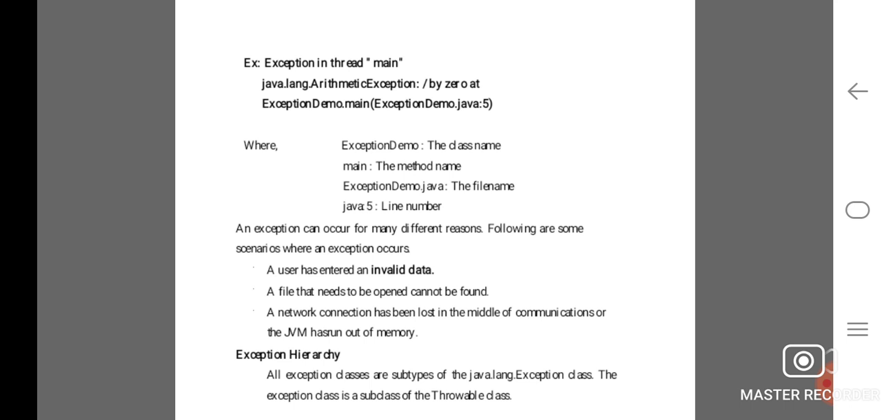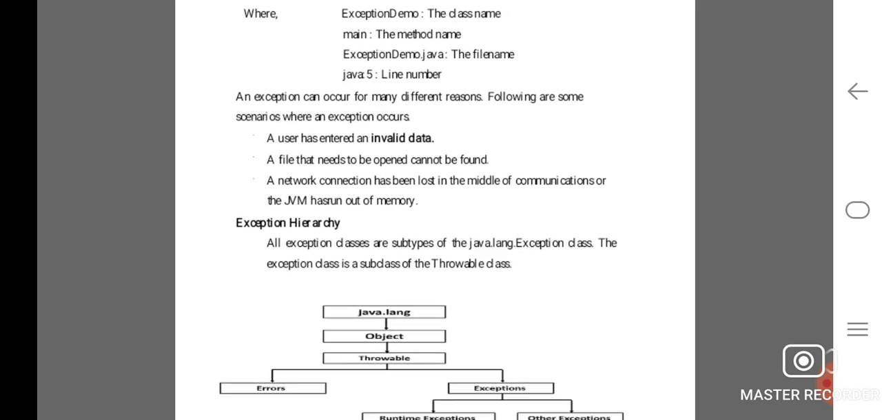An exception can occur for many different reasons. Following are some scenarios when an exception occurs: a user has entered invalid data, a file that needs to be opened cannot be found, a network connection has been lost in the middle of communications, or the Java Virtual Machine has run out of memory.